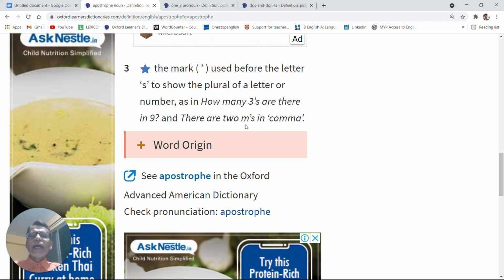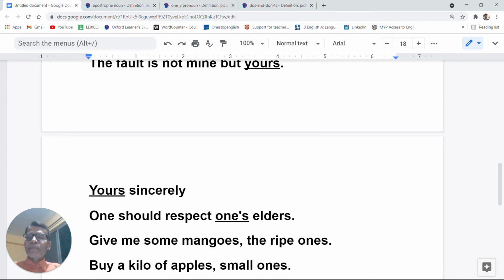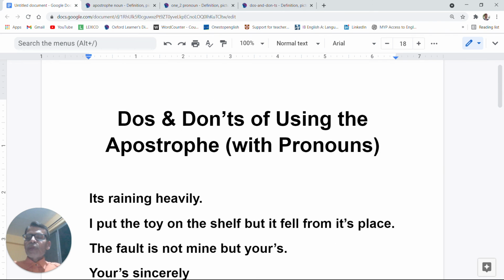There are two m's in comma, but as I said in the beginning, this is a typical example, do's and don'ts, but here you can't put an apostrophe because d is not a letter. In fact, it is a word, do, and the plural form of do is do's, which should be used without an apostrophe.